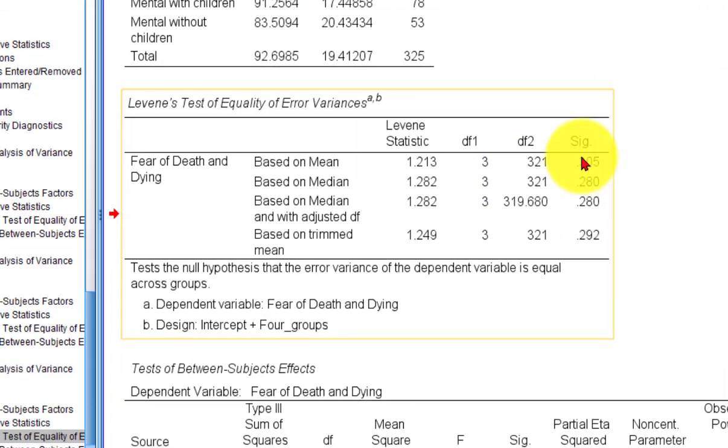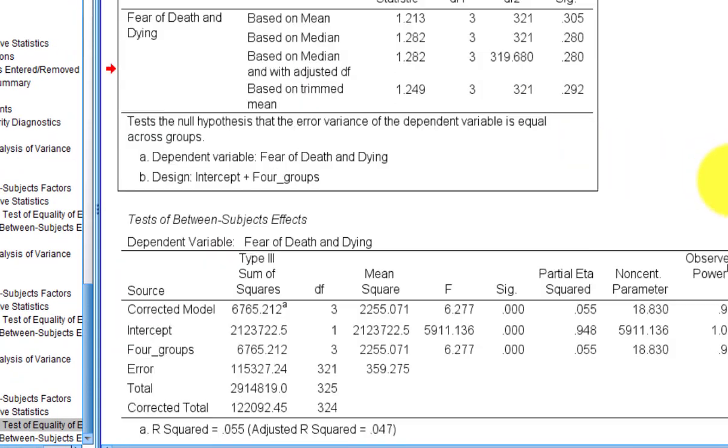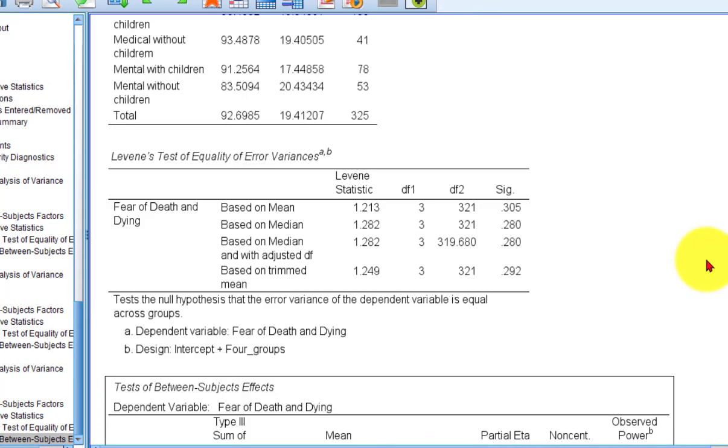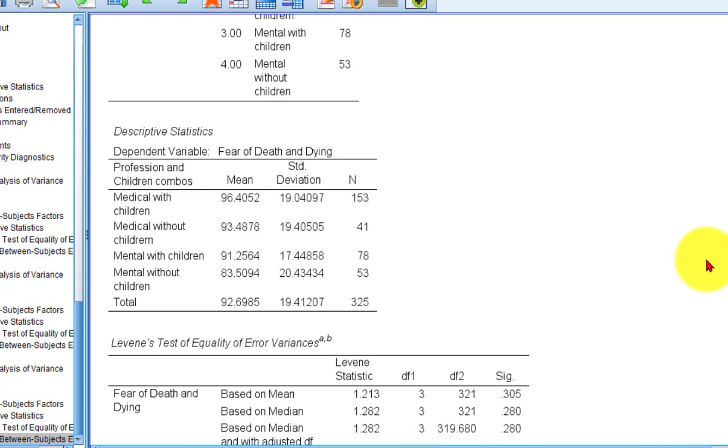And it did not violate the variance rule, so we're good to go. Power was big enough, much bigger than 0.7, so we're good to go. And there was a significant difference there. So this is a great backup from the 2x2 ANOVAs that we ran. And the bottom line is that for FOD, the medical people with kids had the significantly highest scores by far, and the mental people without kids had the lowest.